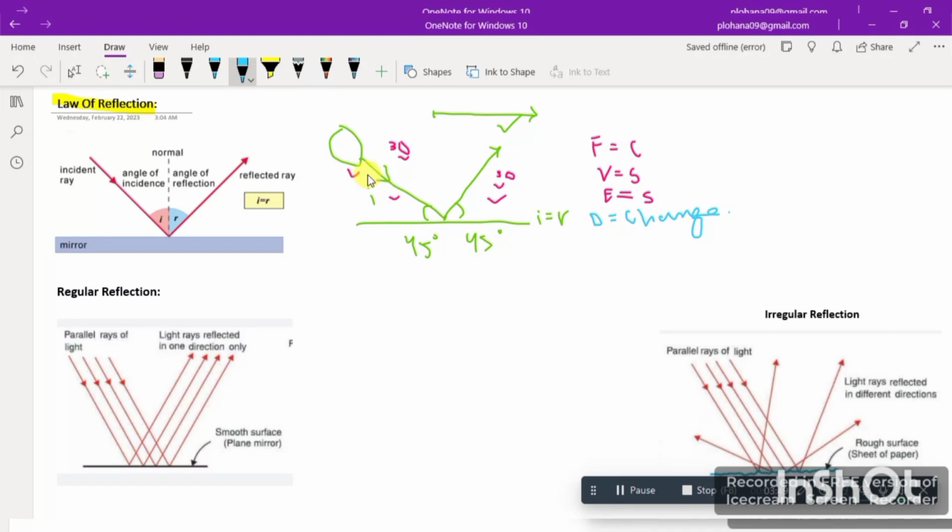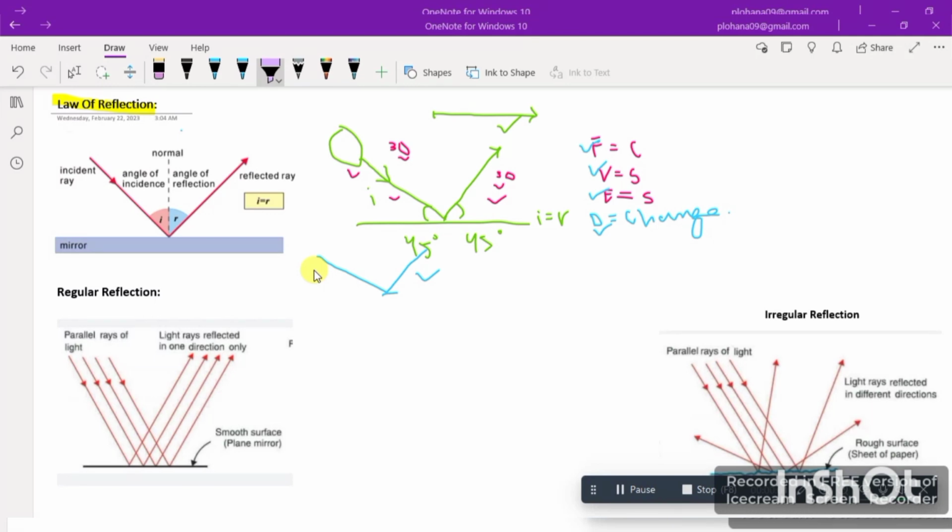As you can see here, in the incident ray, the direction is this. While it hits the surface, the direction changes. The direction is this now. So in this case, only the direction is changing, while frequency, velocity meaning speed, the energy, and the angle of incident ray and reflected ray are the same. While only what is changing here is the direction. Direction of incident ray and direction of reflected ray is changing only.